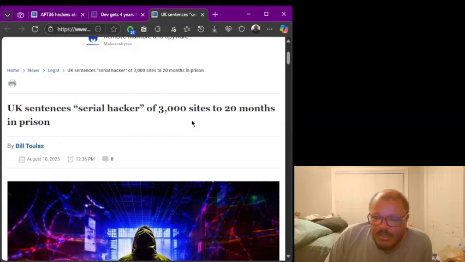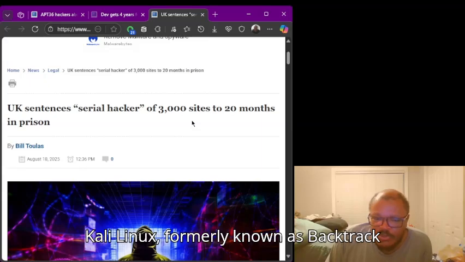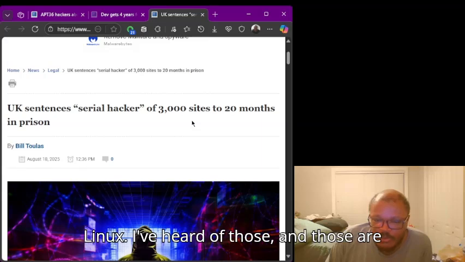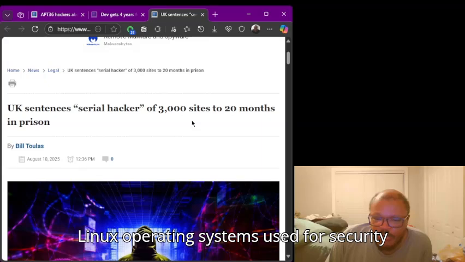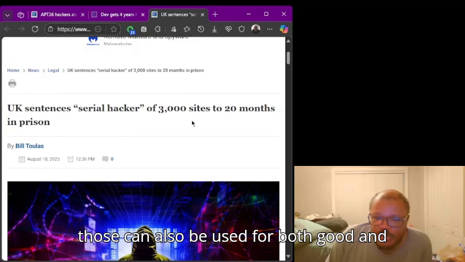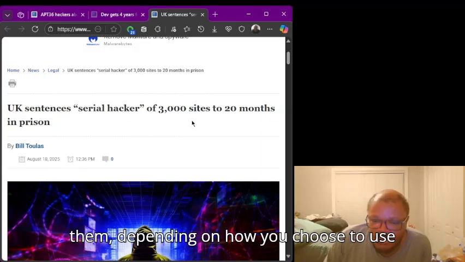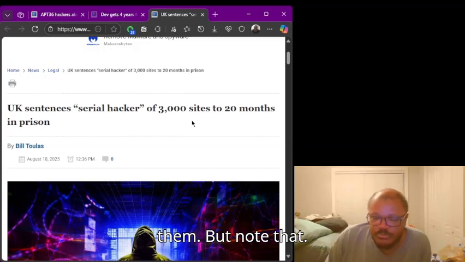I have heard of Metasploit. I've heard of Kali Linux, formerly known as Backtrack Linux. Those are used for penetration testing, and I've heard of other Linux operating systems used for security pen testing. Those can also be used for both good and bad purposes, depending on how you choose to use them.